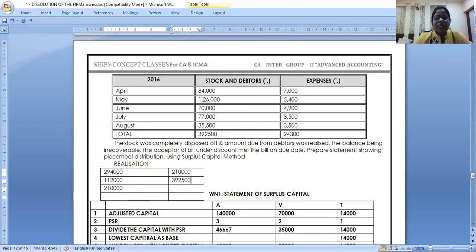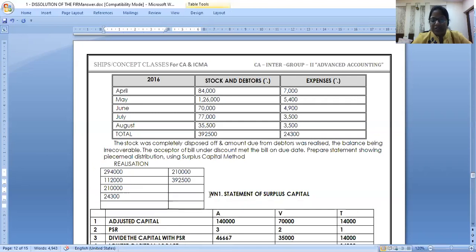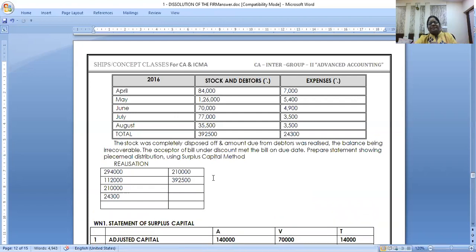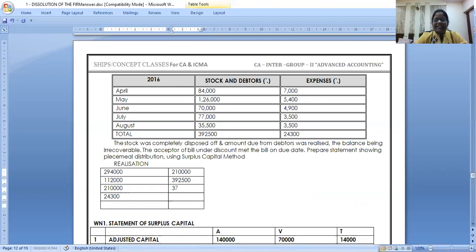And where do I write all the realization expense? Debit side. Realization account debit to cash, 24,300, done. Now see how much surplus or deficit you are getting in the realization.